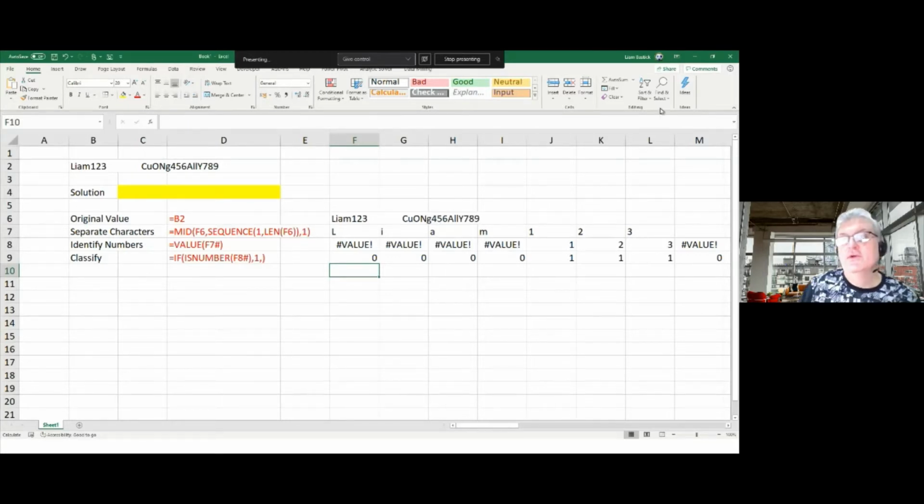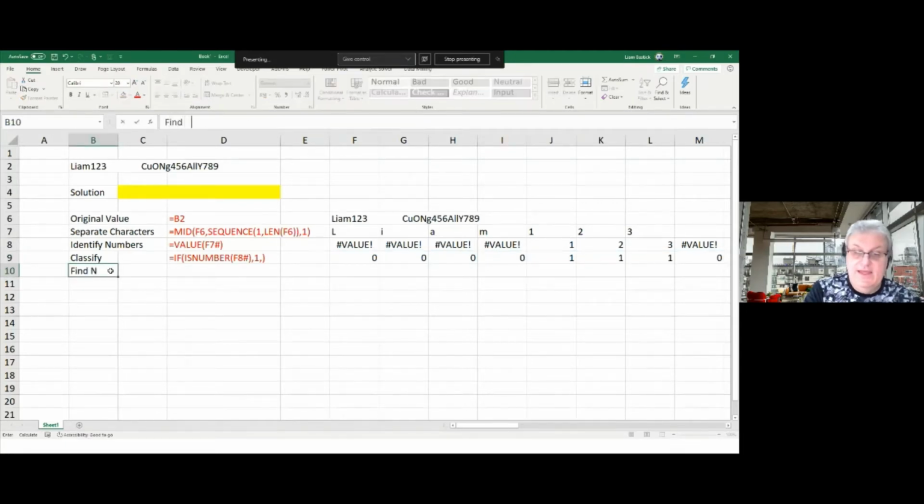Now what I want to do is work out the actual characters. I've gone through and got these numbers in here. I want to work out the nth character and the n minus 1th, because I want to compare when they differ from each other. So I want to be able to compare this one to the one below it and so on. So I need to be able to split out what the actual character is in here, and I'm going to use the INDEX function. So INDEX, so I find the nth character.